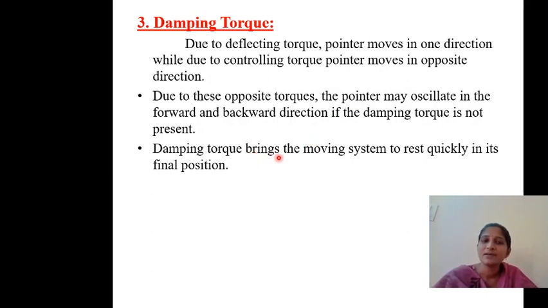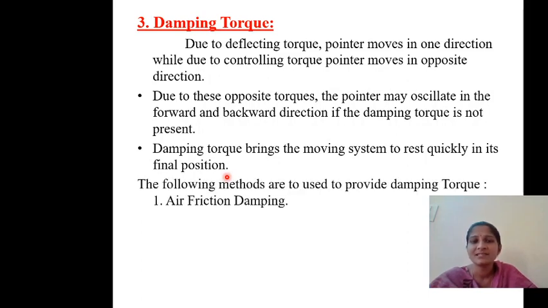This damping torque brings the moving system to rest quickly in its final position. It has to damp out the oscillations as soon as the pointer starts oscillating. For this, there are different methods. The first one is air friction damping, and the second one is fluid friction damping. We shall study this in the coming class.